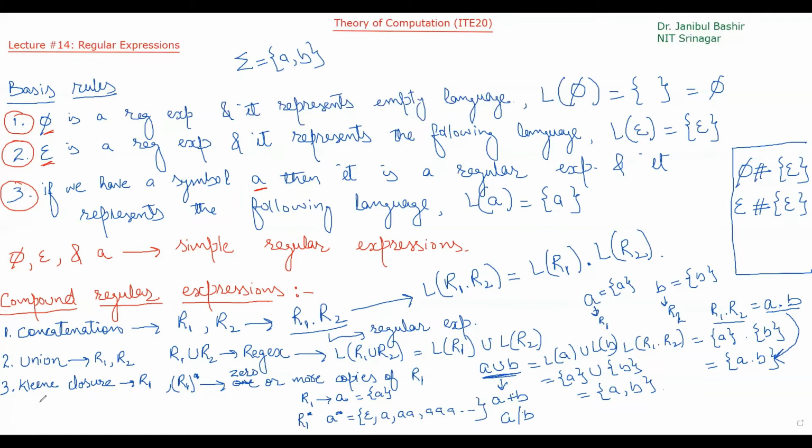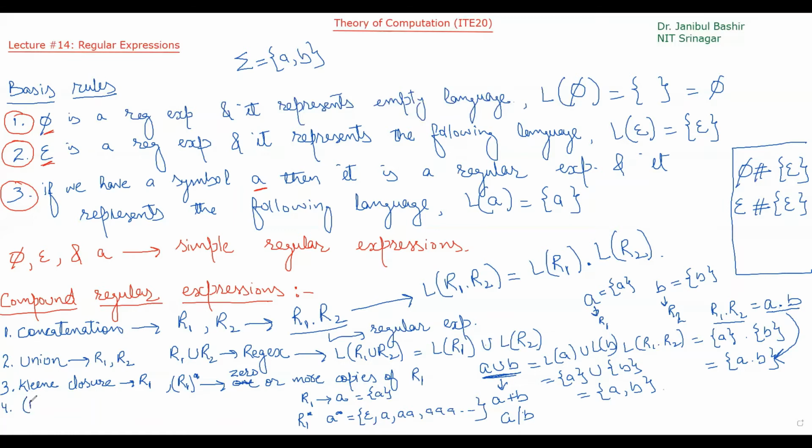So we have already discussed Kleene closure, and I hope that you know the meaning of a closure operation. Let me repeat it again. But before repeating the Kleene closure, let's first go to the last one, that is the fourth one. The fourth operation is this.